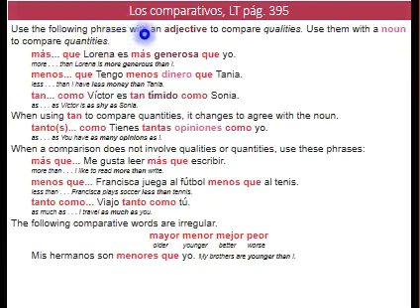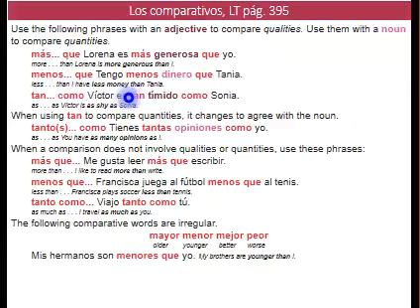Lorena es más generosa que yo. Lorena is more generous than I am. Tengo menos dinero que Tania. I have less money than Tania. And equality. Víctor es tan tímido como Sonia. Victor is as shy as Sonia.